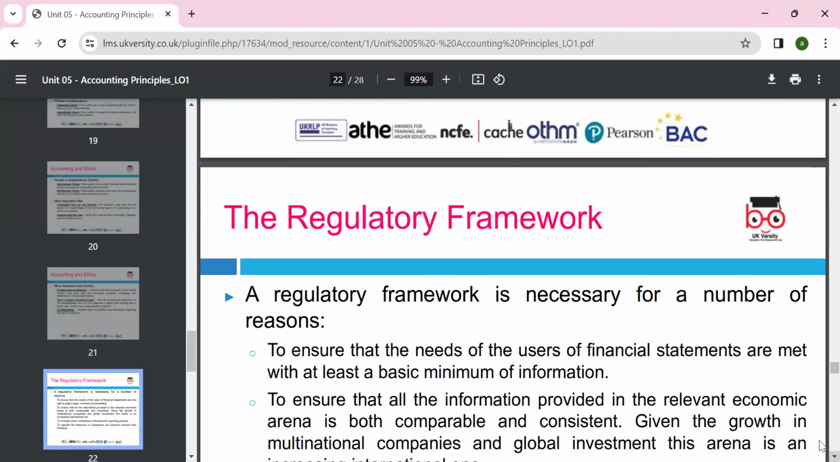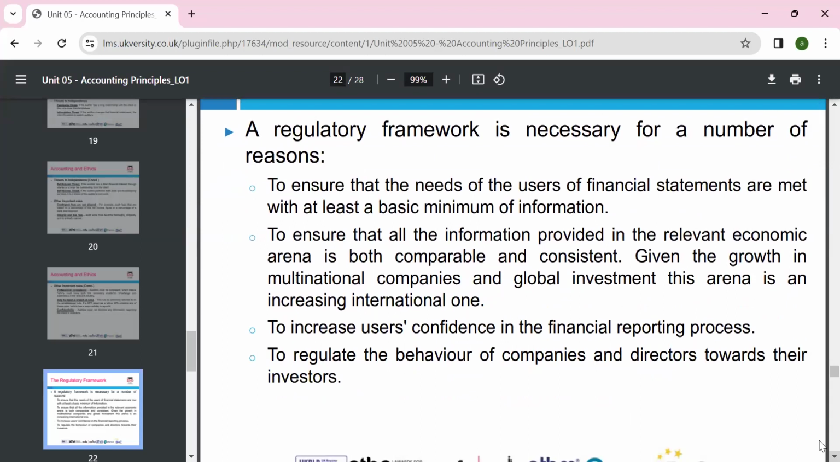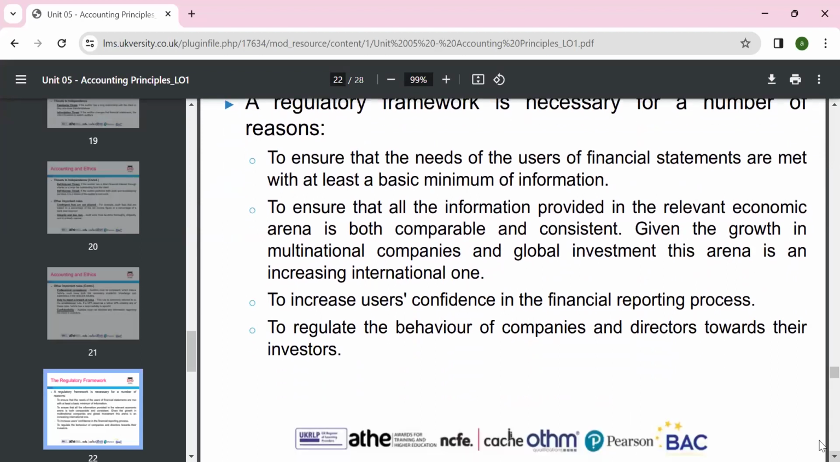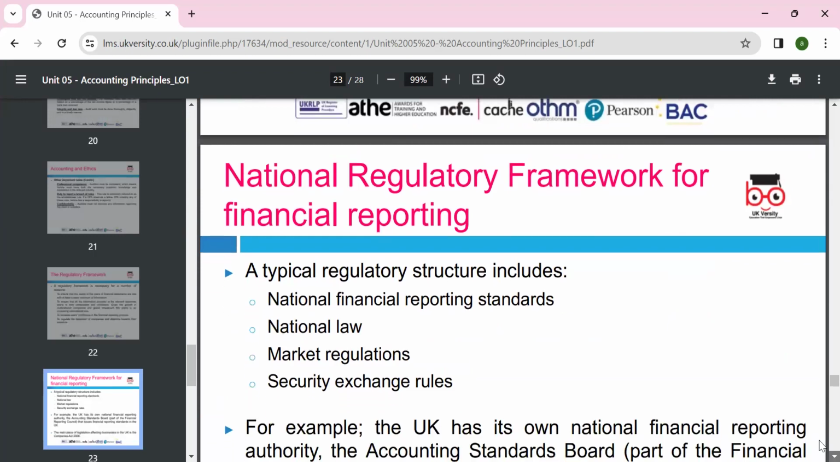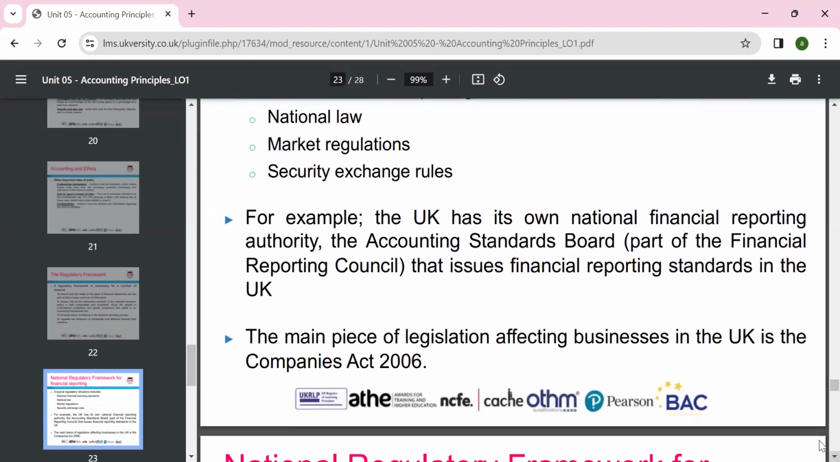We have a conceptual framework. It is necessary to ensure the use of financial statements, with basic minimum information, and to ensure the information provided is both comparable and consistent, given the growth of multinational companies and global reporting, and that reporting and behaviors are accurate. National regulatory framework: a typical regulatory framework includes national financial standards, national laws, market regulation, and exchange rules. These are the rules we must follow if we are a public limited company.